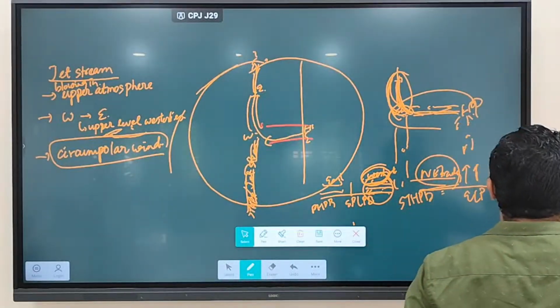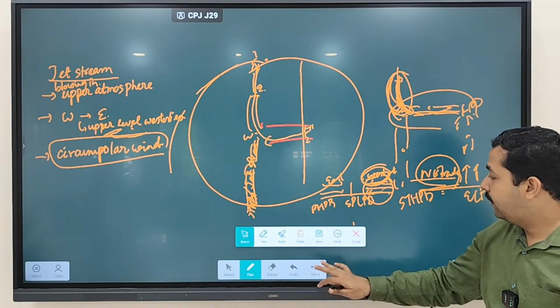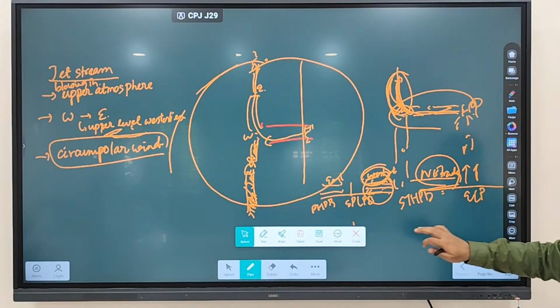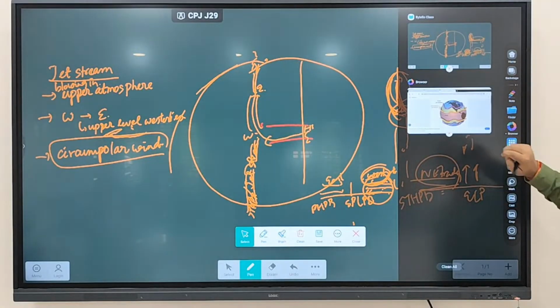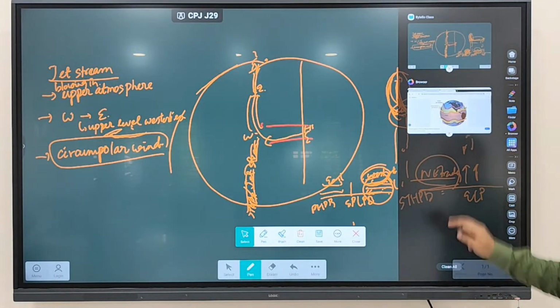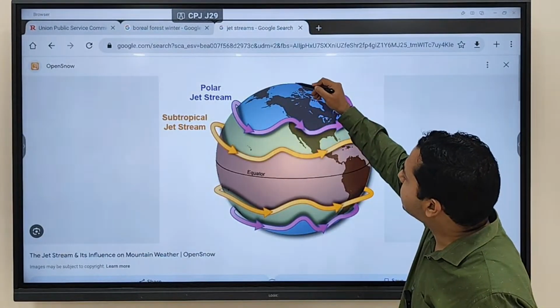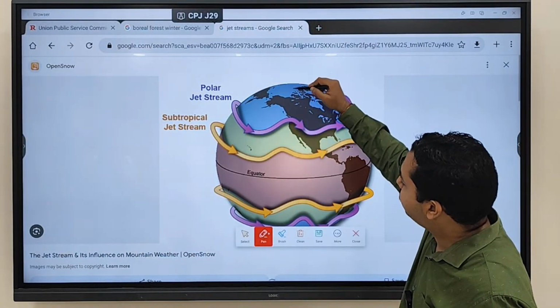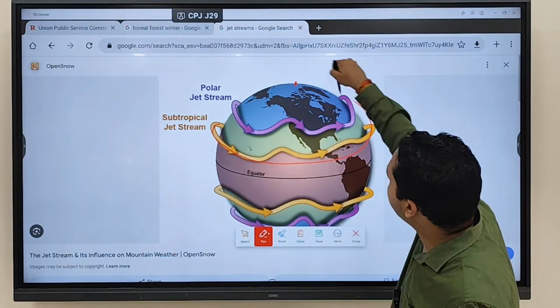So if you see this figure, what is happening over here? They are moving around this center, across this center.